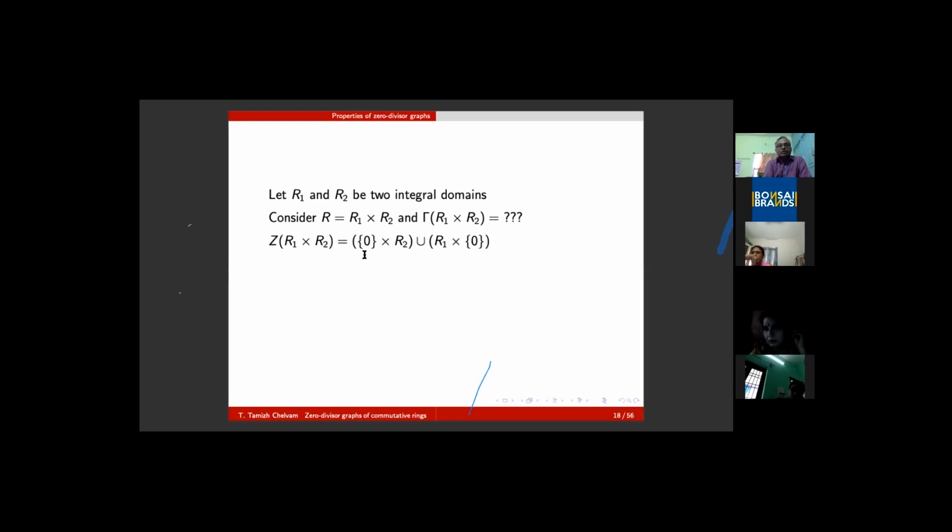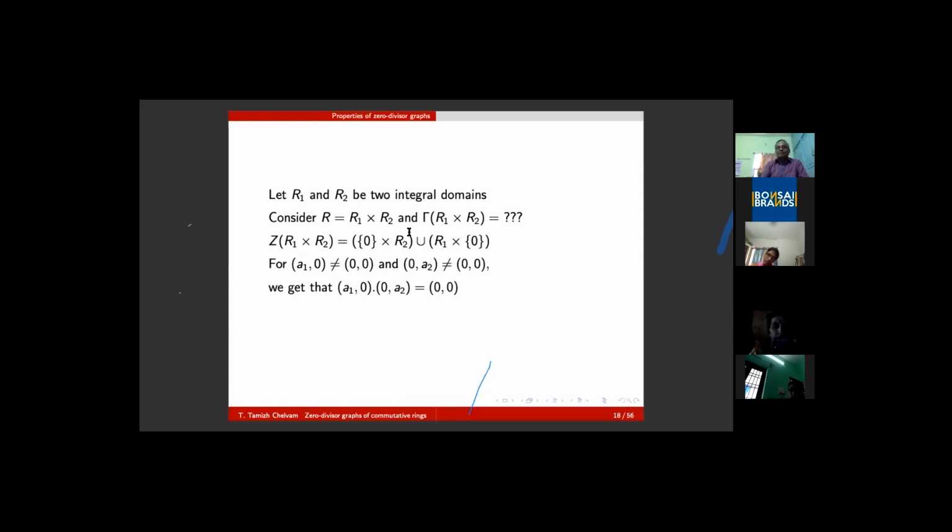If you take one element (0, a2) and another element (a1, 0) and take the component-wise product, you get (0, 0). Therefore, every element of this form, a1 non-zero and a2 non-zero, has product 0. Therefore, every element here is a zero divisor.